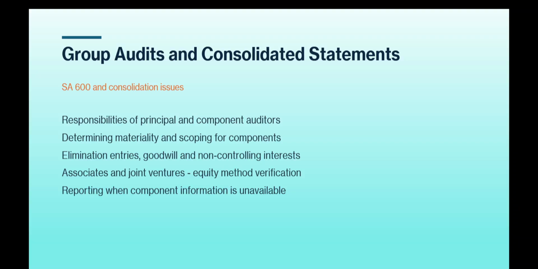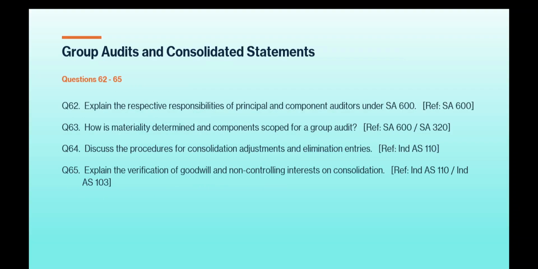Now let's see what are the questions that are likely to come. Question number 62, explain the respective responsibilities of principal and component auditors under SA 600. Question number 63, how is materiality determined and components scoped for a group audit? SA 600 and SA 320 have to be taken into reference for writing this answer.